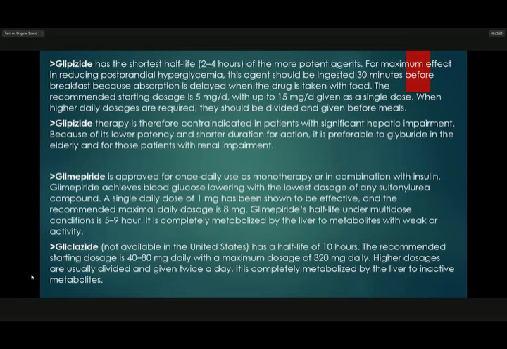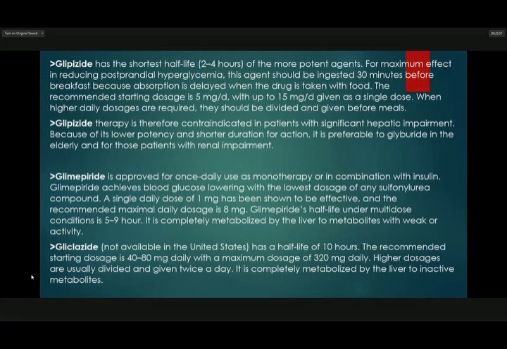So, glipizide has the shortest half-life, 2 to 4 hours, of the more potent agents. Its maximum effect is reducing postprandial hyperglycemia. This agent should be ingested 30 minutes before breakfast because absorption is delayed when the drug is taken with food. The recommended starting dosage is 5 milligrams per day, with up to 15 milligrams